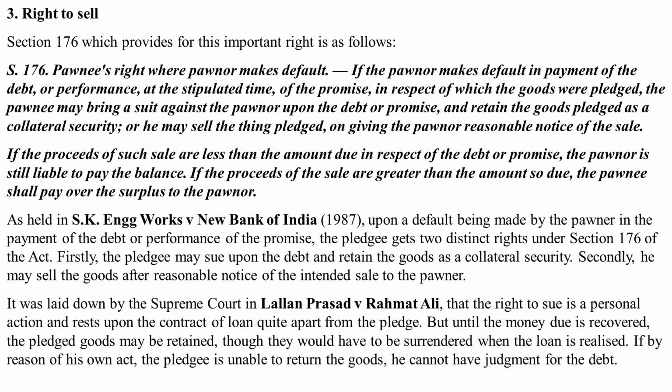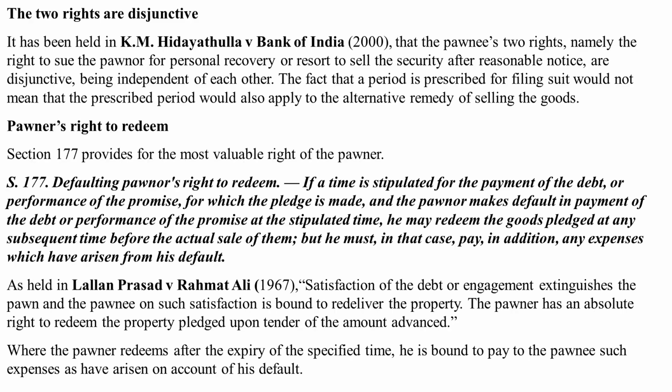Firstly, the pledgee may sue upon the debt and retain the goods as a collateral security. And secondly, he may sell the goods after reasonable notice of the intended sale to the pawner. Further, it was laid down by the Supreme Court in Lallan Prasad versus Rahmat Ali that the right to sue is a personal action and rests upon the contract of loan quite apart from the pledge. But until the money due is recovered, the pledged goods may be retained, though they would have to be surrendered when the loan is realized. If, by reason of his own act, the pledgee is unable to return the goods, he cannot have judgment for the debt. So we see that the two rights are disjunctive.